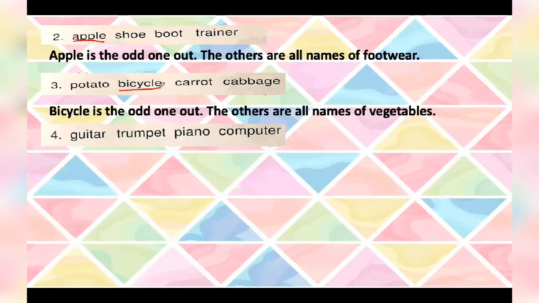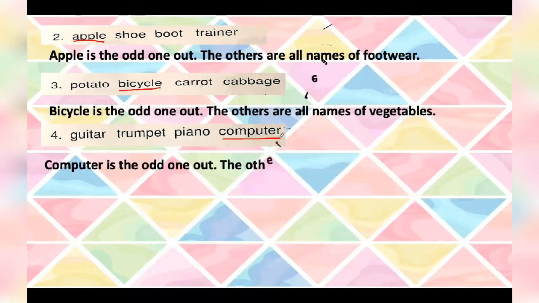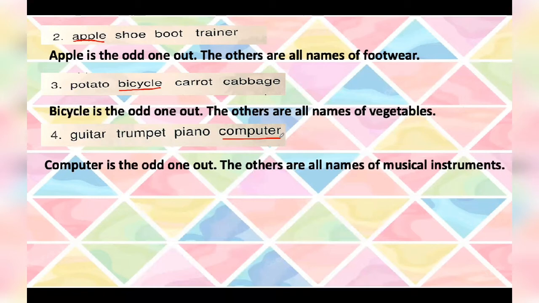Guitar, trumpet, piano and computer. Now guitar, trumpet, piano, these three I think belong to one category and computer is something which is not matching to this category, right? So I think computer is the odd one out here. Let's see the answer. Yes, computer is the odd one out. The others are all names of musical instruments. Moving to our next one.